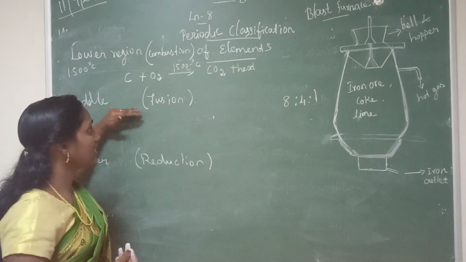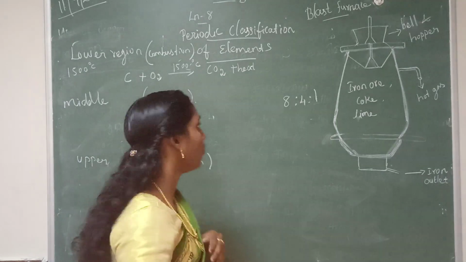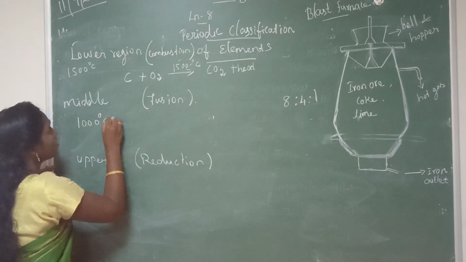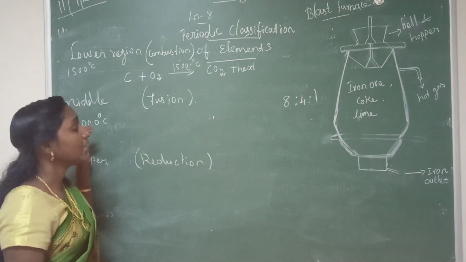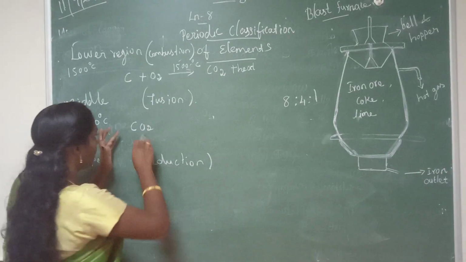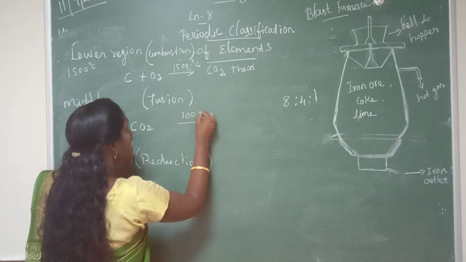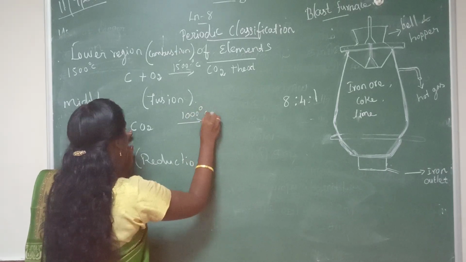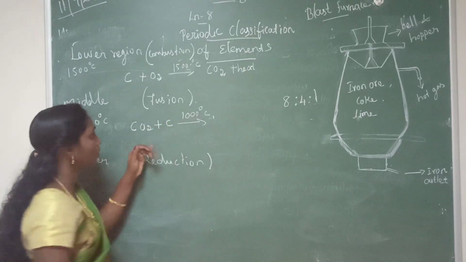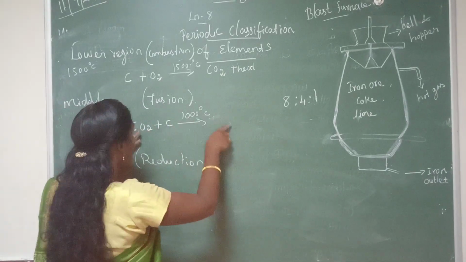In this middle region, the carbon dioxide is reduced to carbon monoxide. Here the temperature prevails at 1000 degrees Celsius. When this carbon dioxide reacts with more carbon at 1000 degrees Celsius, the carbon dioxide is reduced to carbon monoxide.